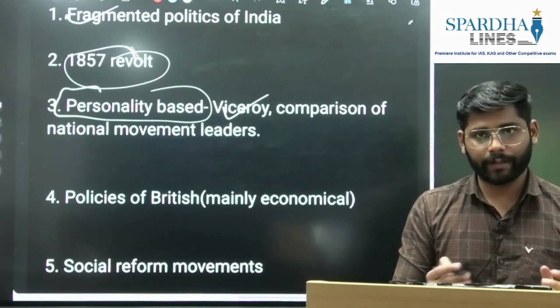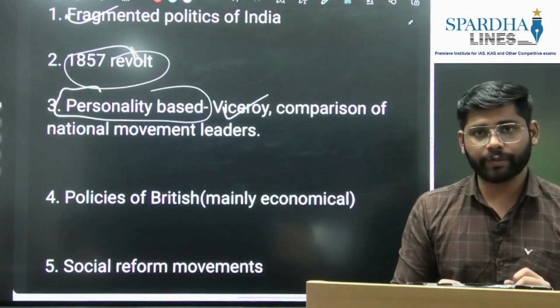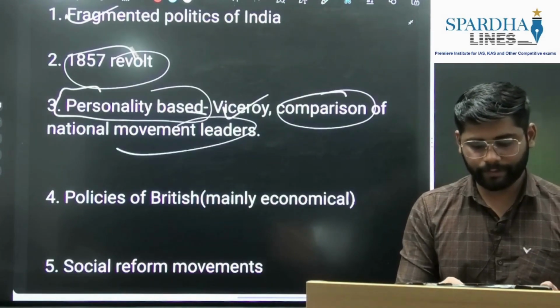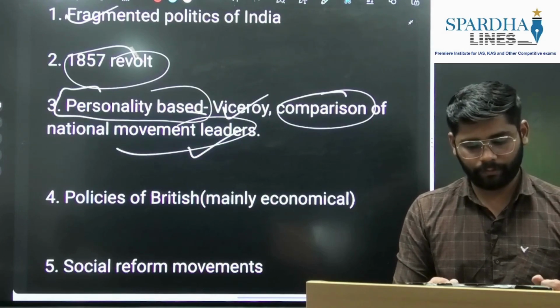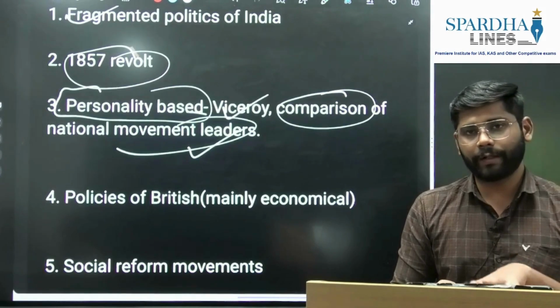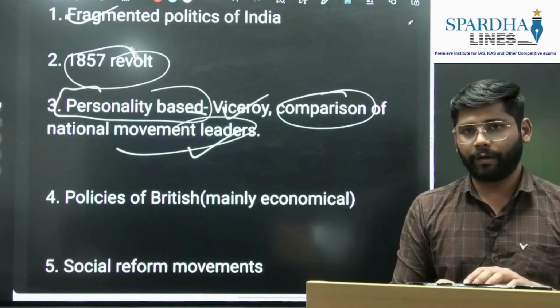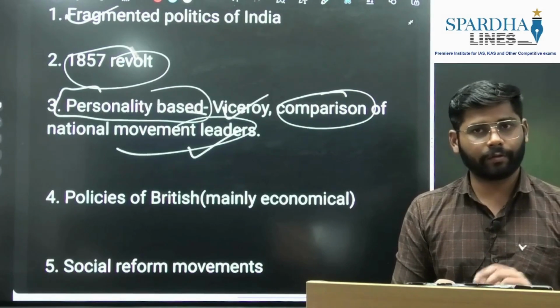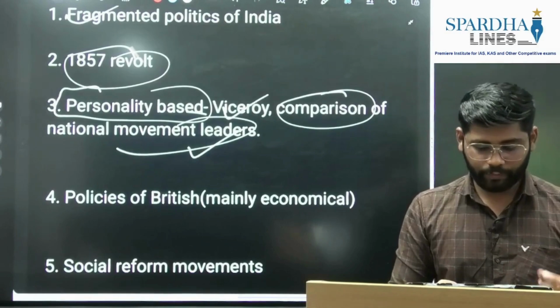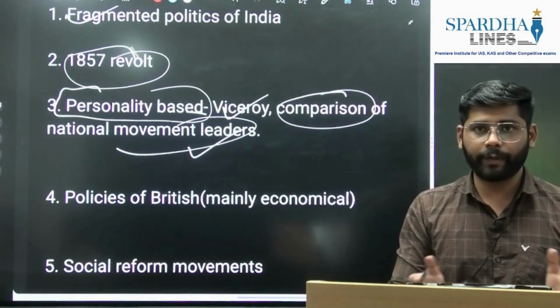Next important theme is the comparison of national movement leaders. Previously UPSC compared Gandhiji with Subhash Chandra Bose, and Gandhiji with Dr. B.R. Ambedkar. Last year they compared Gandhiji with Gurudev Rabindranath Tagore. This way they compare two personalities.